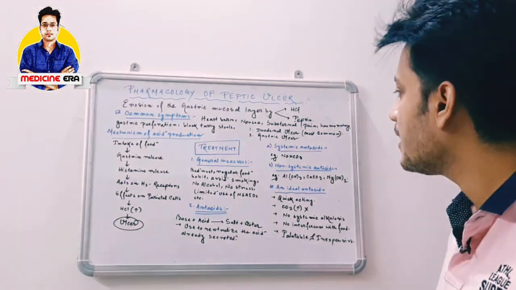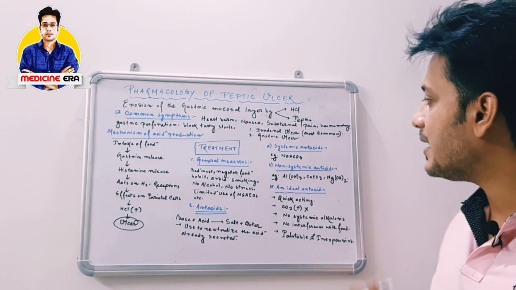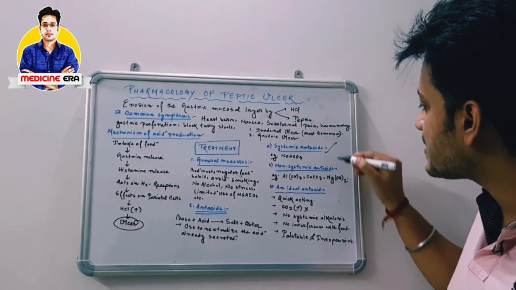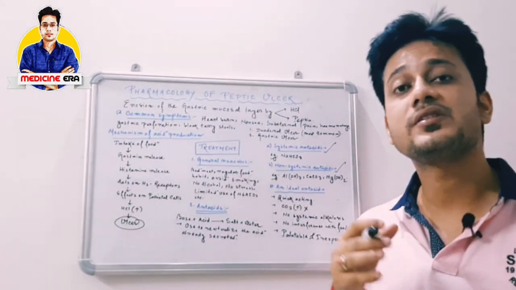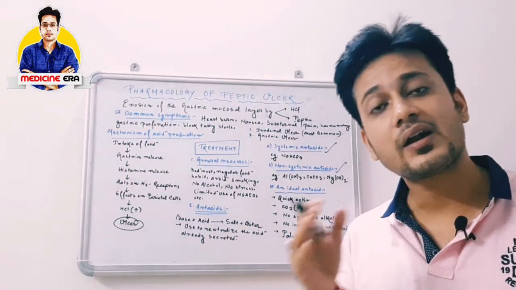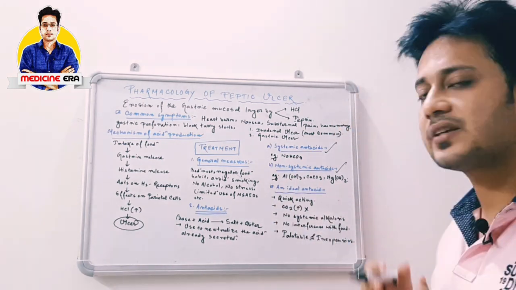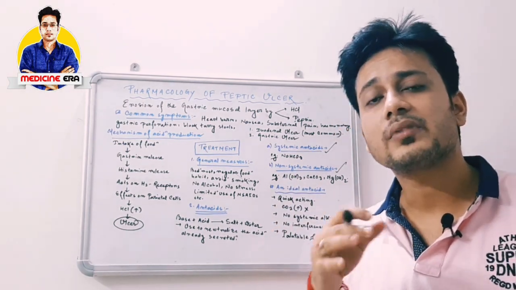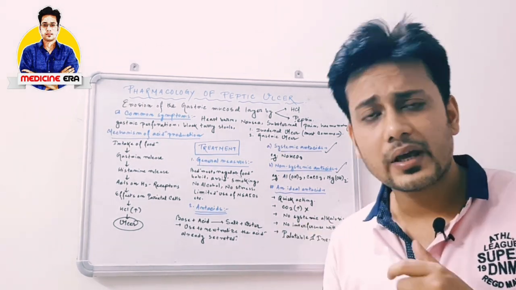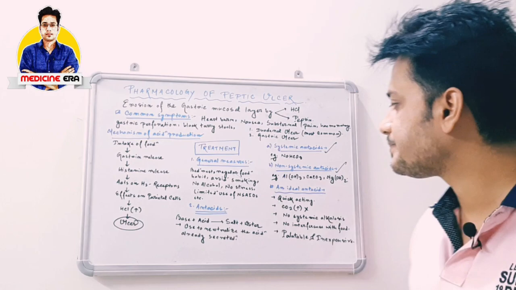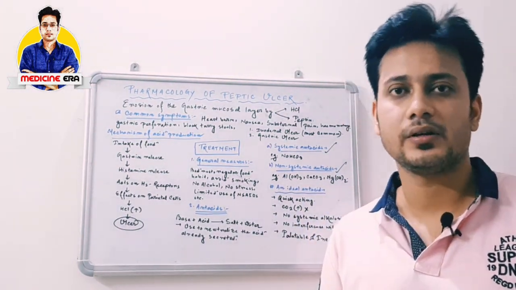In case of antacids, there are mainly two types we use: systemic antacids and non-systemic antacids. Systemic antacids are the antacids which are directly absorbed into the blood, for example sodium bicarbonate, NaHCO3. But their use in this era is limited, and they are not used frequently. Non-systemic antacids are not readily absorbed into the blood.